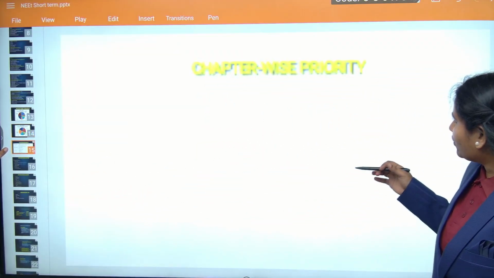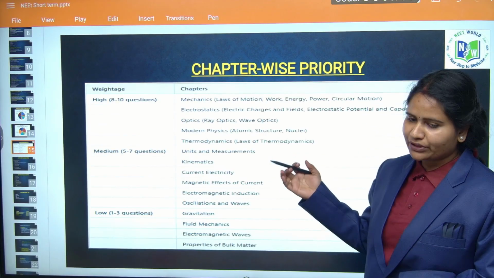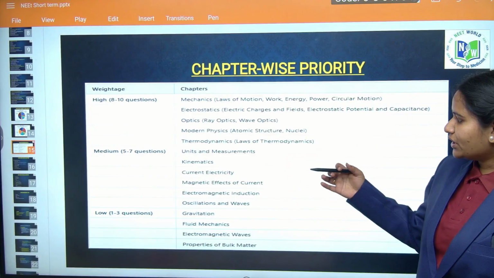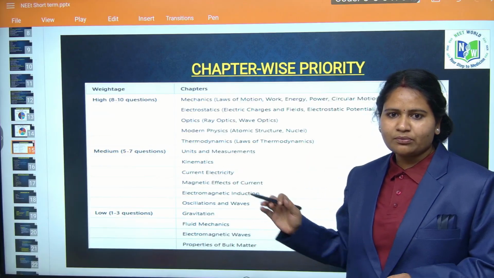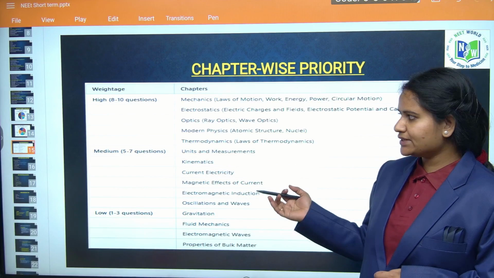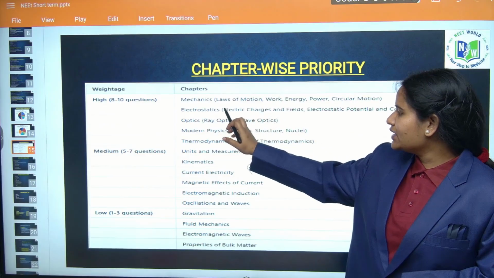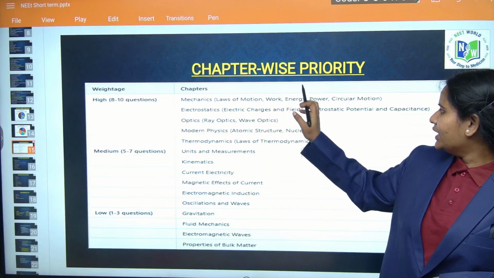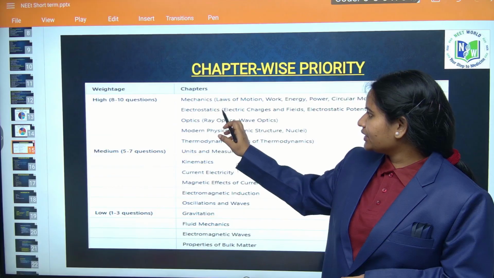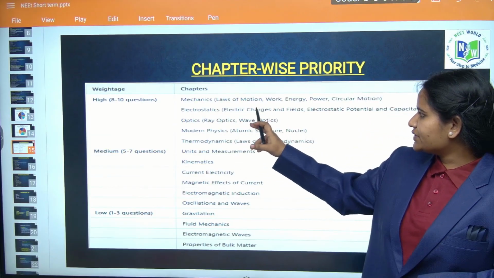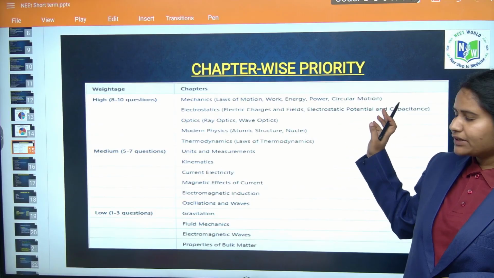So now I am providing chapter wise priority, for which chapter you have to give high priority, for which chapter you give low priority. So high priority means in this most of you are getting 8 to 10 questions in these chapters. In mechanics you have to cover these concepts: laws of motion, work, energy and power, circular motion. From the electrostatic chapter you have to cover these concepts: electric charges and fields, electrostatic potential and capacitance.